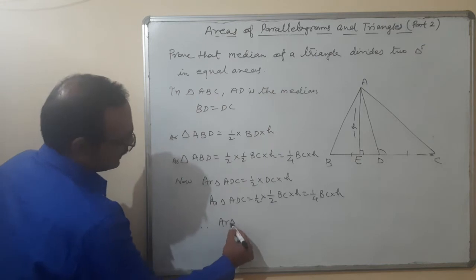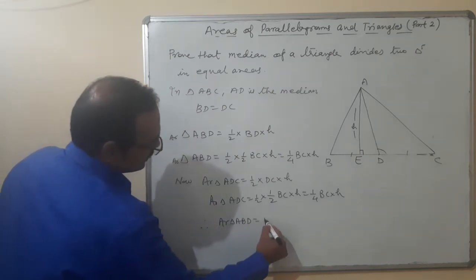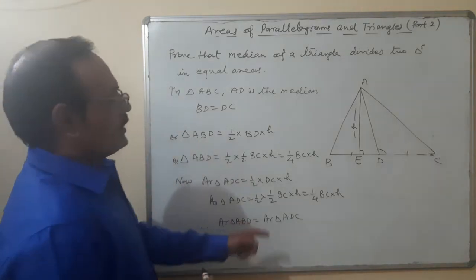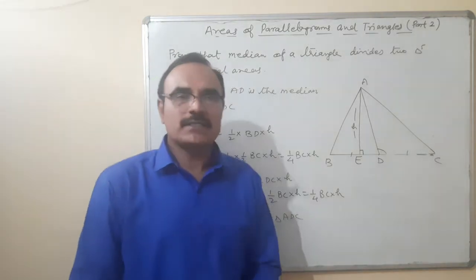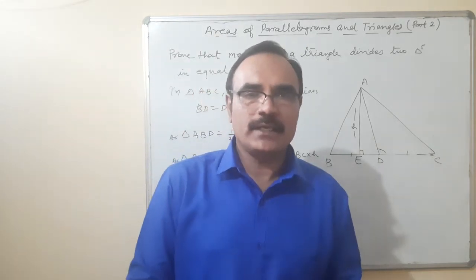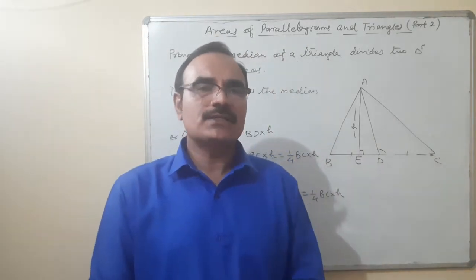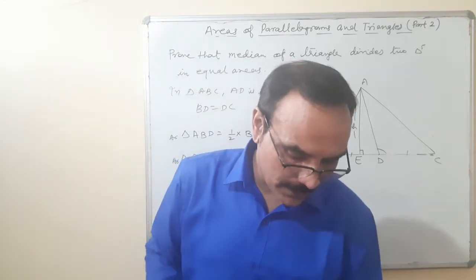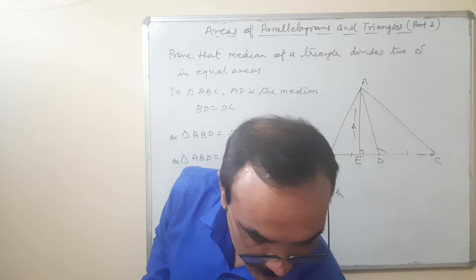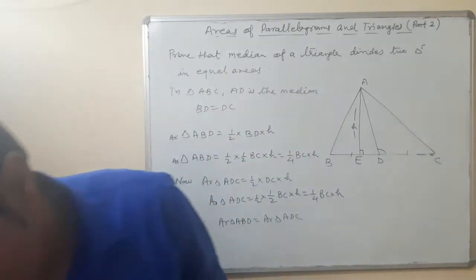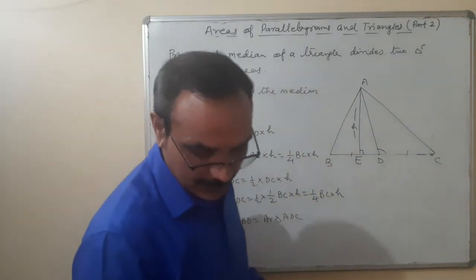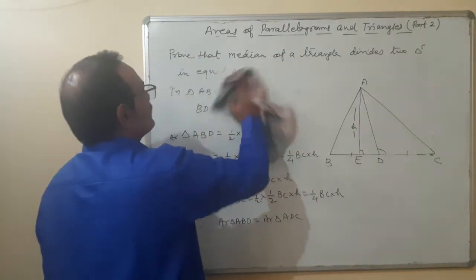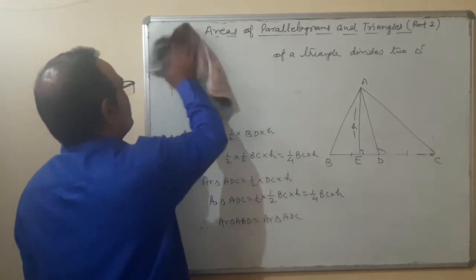Therefore, area of triangle ABD is equal to area of triangle ADC. Okay. So this is the proof that the median divides the triangle into triangles of equal areas. And we are using these two results in questions which we are solving of exercise 9.3. So now coming to exercise 9.3, we are solving some questions using these results, the theorems which we have already proved.